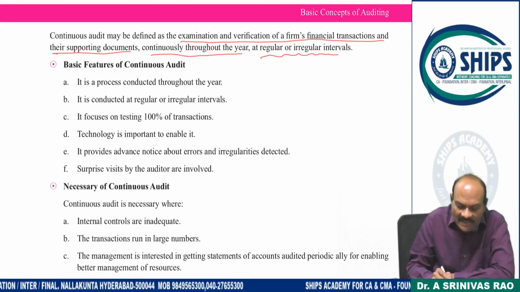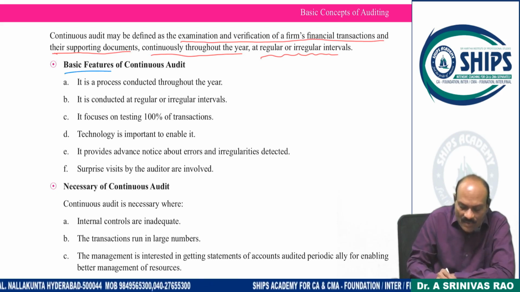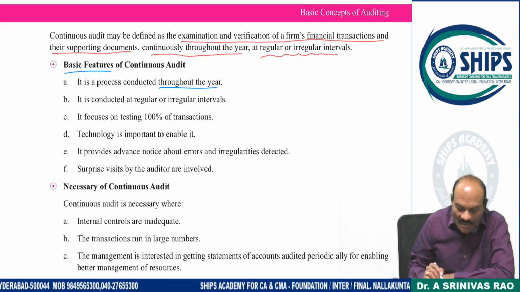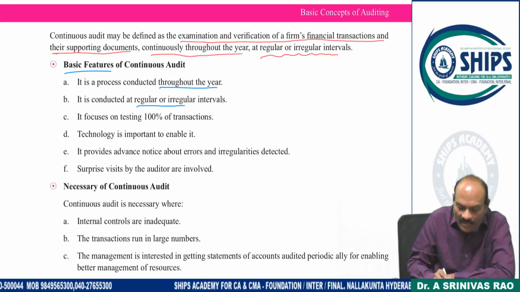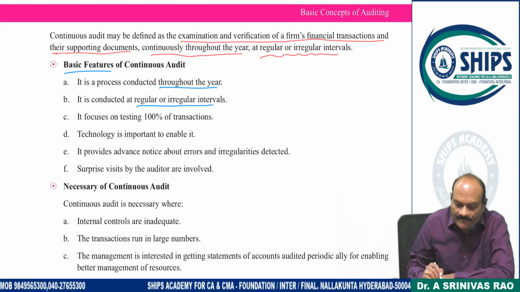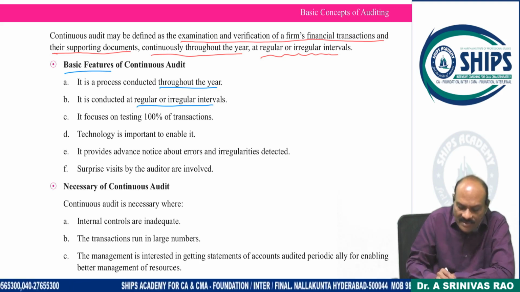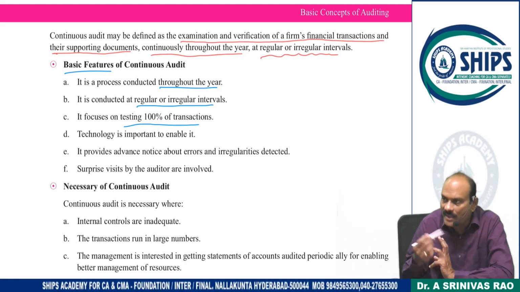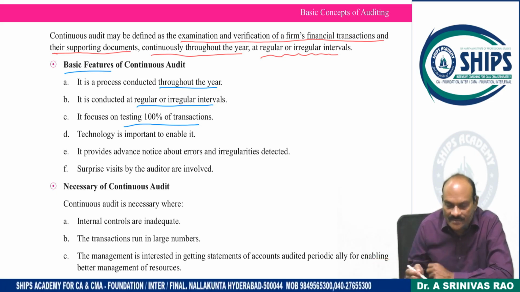Now, what are the basic features of continuous audit? It is a process conducted throughout the year. It is conducted at regular or irregular intervals. And it focuses on testing 100% of transactions, because one month's transactions are not so heavy. Quickly you can do it.